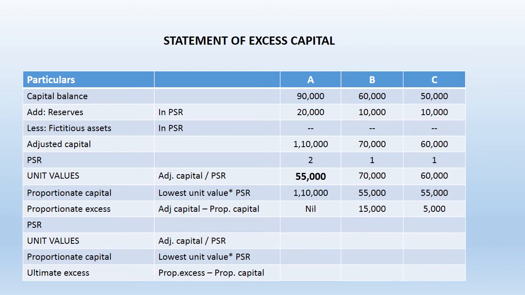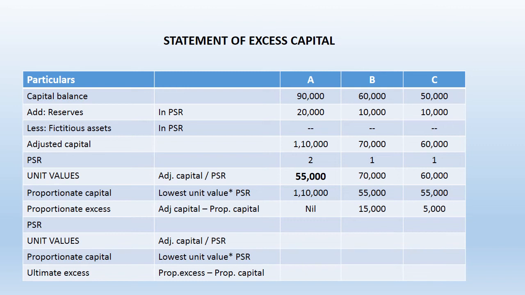After dividing adjusted capital by profit sharing ratio 2:1:1, we will get 55,000 unit value of A, 70,000 of B and 60,000 of C. These amounts indicate the amount contributed by each partner towards one part or one share in the profit.